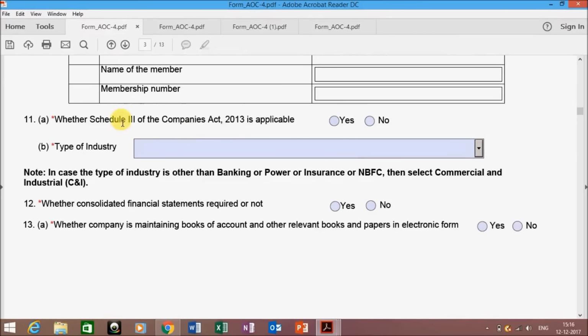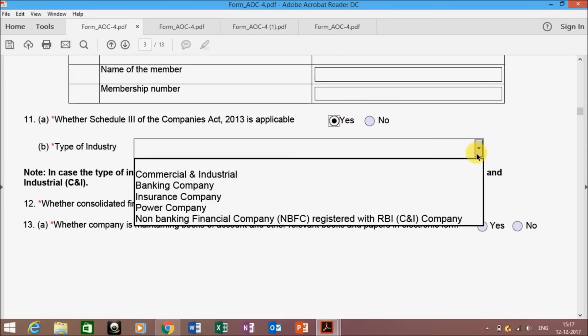Next question is whether Schedule 3 of the Companies Act 2013 is applicable or not. Nowadays, the provisions of Schedule 3 are only applicable on financial statements. So, click on yes. Now, select the type of industry, that is commercial, industrial, banking, insurance, power company or NBFCs. In whatever company or deals, select the option.